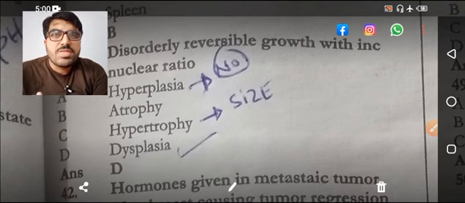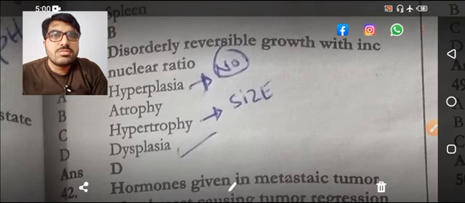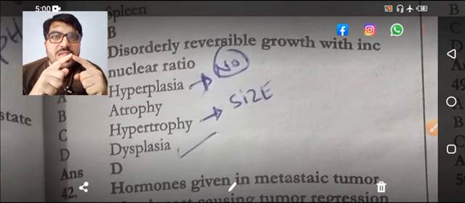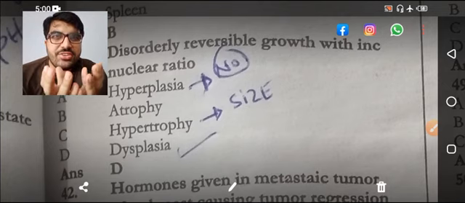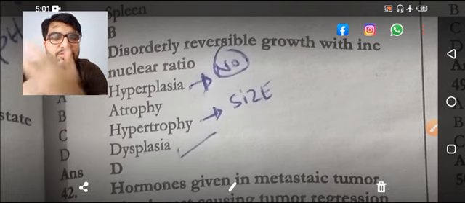Renal carcinoma metastasizes through the inferior vena cava. The renal vein drains into the inferior vena cava, and from the inferior vena cava it metastasizes to the other organs. Prostate metastasizes to the vertebral column through the venous plexus.